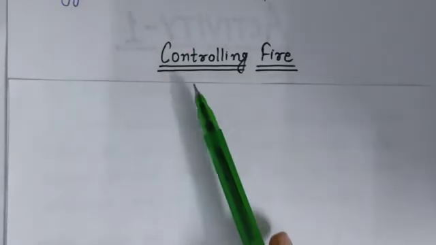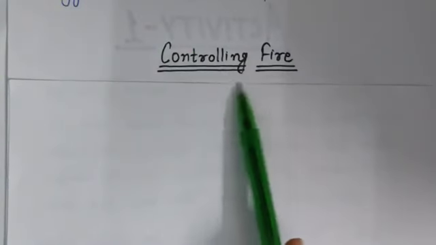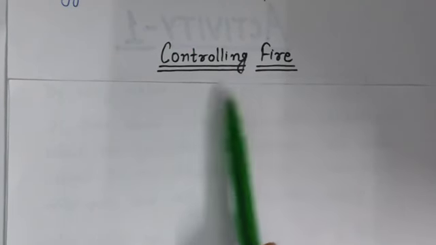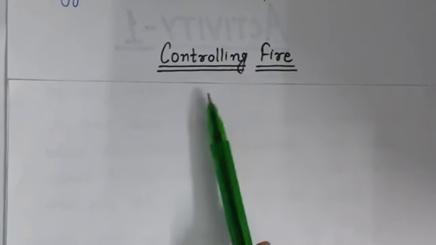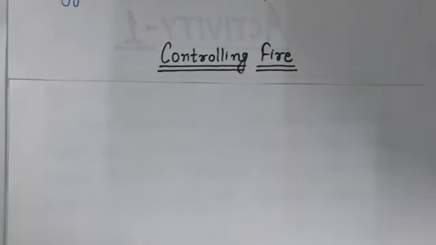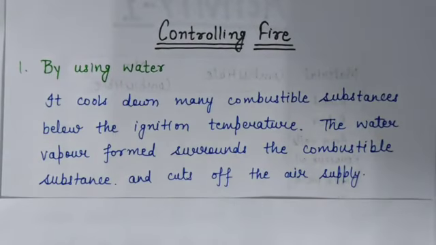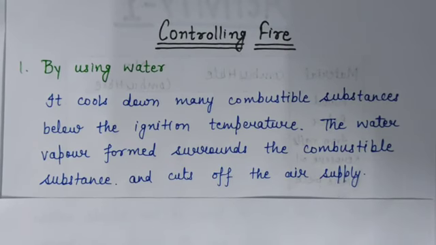Now our next topic is controlling fire. Means in this topic we will learn how we control fire. How can we control fire? So we know that fire can be controlled by removing the combustible substance, cutting off the air supply, or by cooling down the combustible substance below its ignition temperature. Now let's discuss the different ways to control a fire.